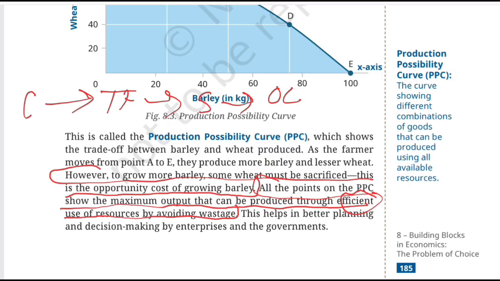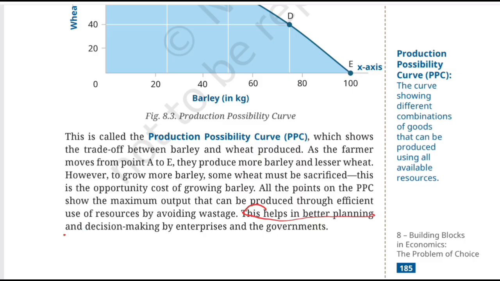Imagine a bakery has enough workers, ovens and ingredients to produce 1,000 loaves of bread. But because of poor planning, it produces only 700. Resources may not be being used as efficiently as possible. So the PPC helps us think about what can be produced when resources are used efficiently and effectively.